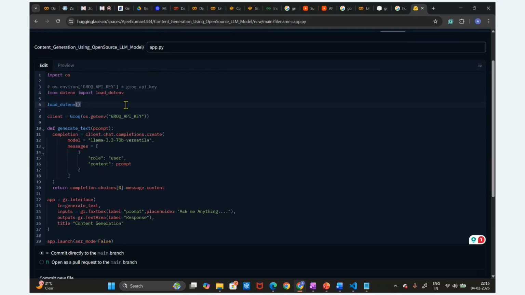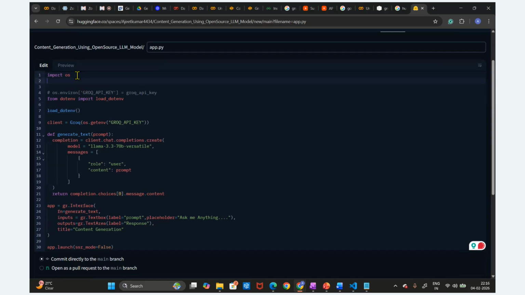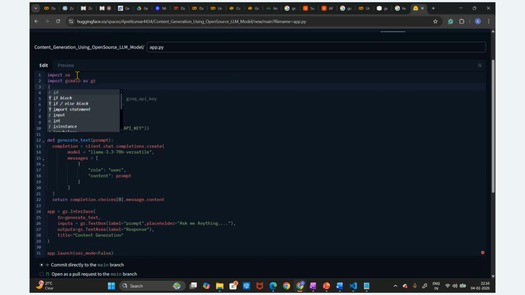So then we require some libraries also. Generative is required, so import Generative as gr. Then import from Grok. From Grok we are going to import this library.